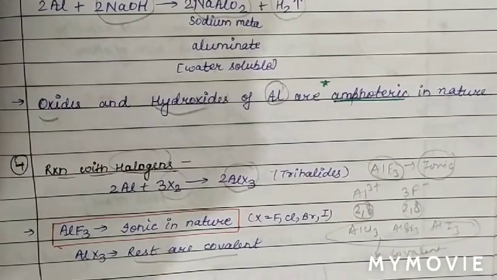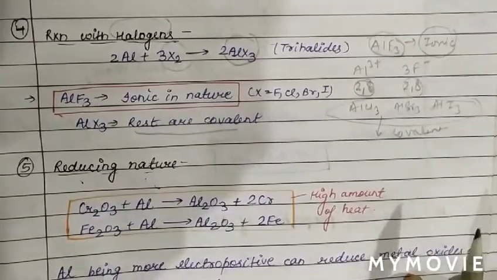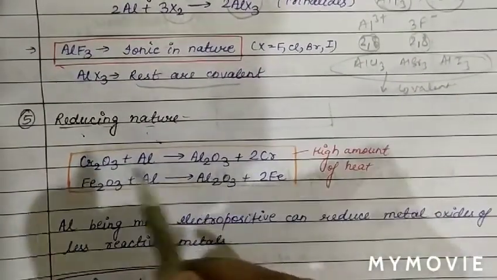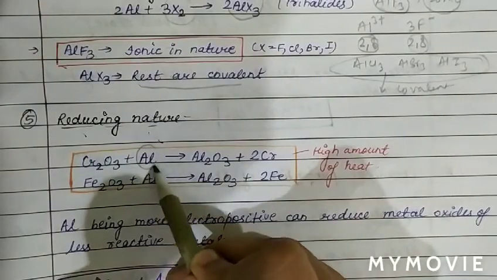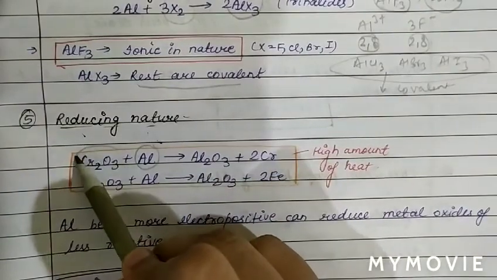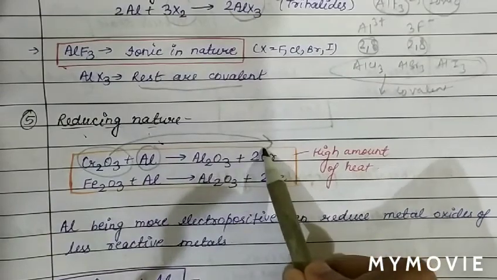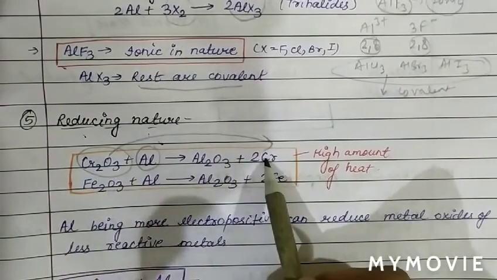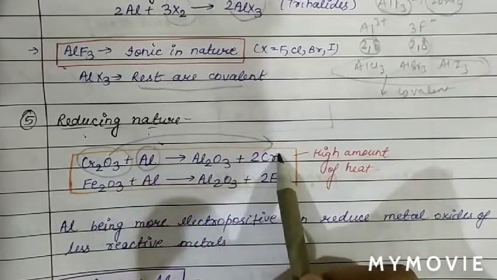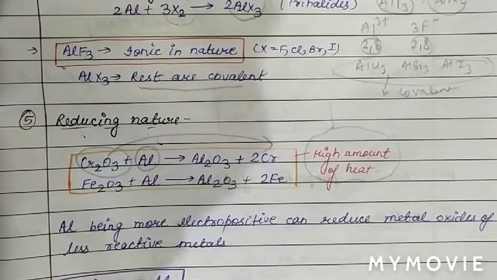Now we will discuss the reducing nature of aluminium. Aluminium acts as a reducing agent. It will convert chromium oxide into chromium metal. There is reduction of Cr2O3, removal of oxygen, and chromium oxide changes into chromium. This is the reducing nature of aluminium: it oxidizes itself and reduces others, and in this process a high amount of heat is released, so this is also an exothermic process.